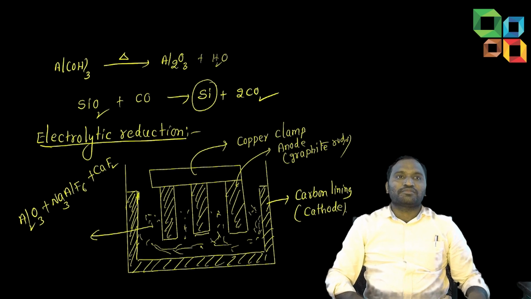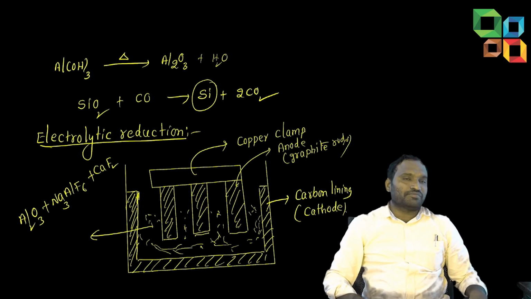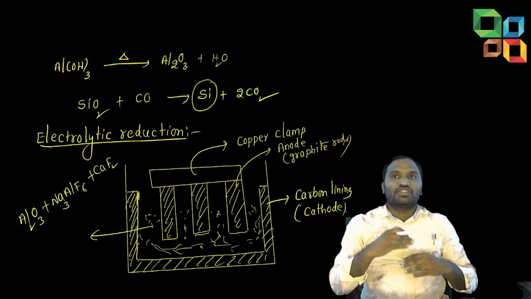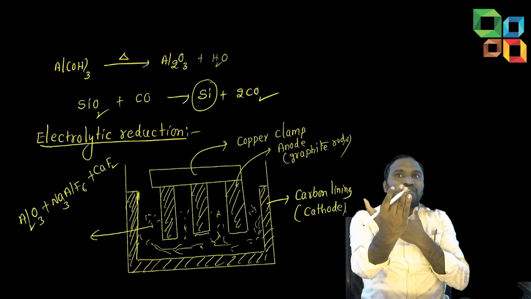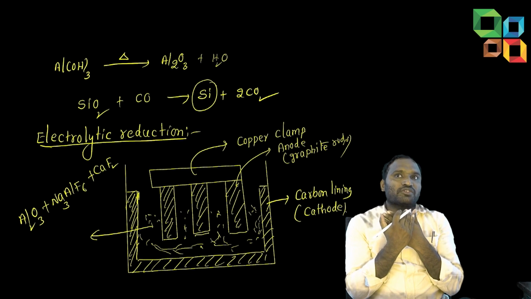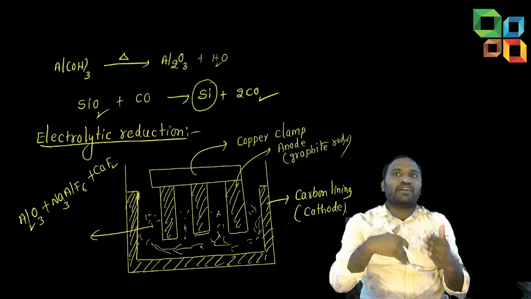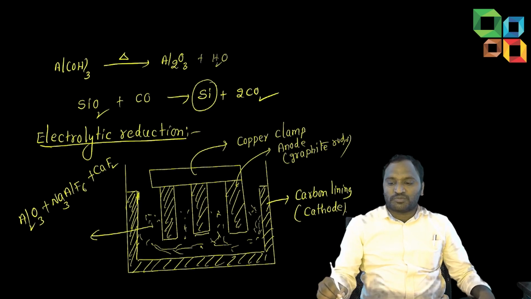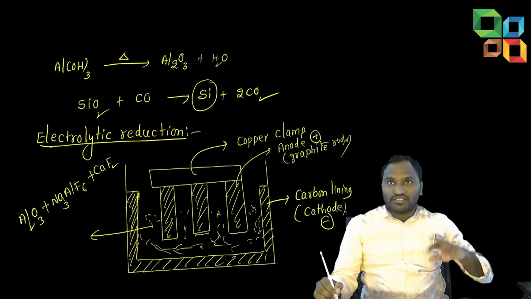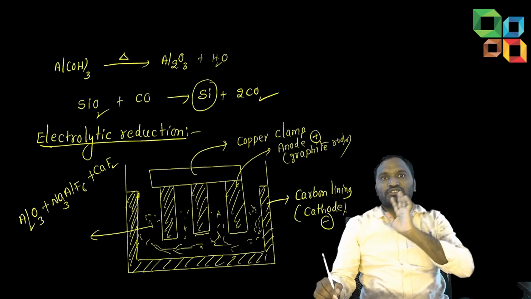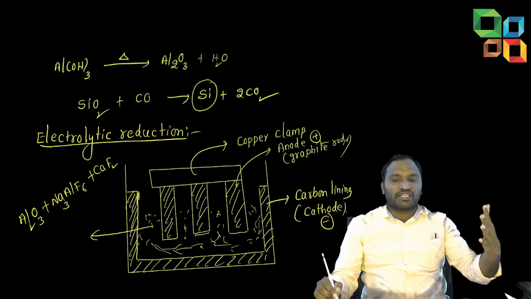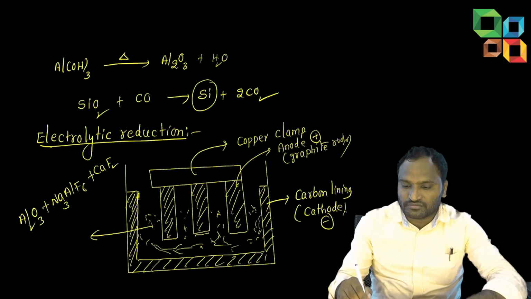Because remember, cathode has to attract cations, and to attract cations it must have negative charge. Anode charge is positive. So don't get confused, students. Cation charge is positive, cathode charge is negative. That is why we call it cathode, because it attracts cations.